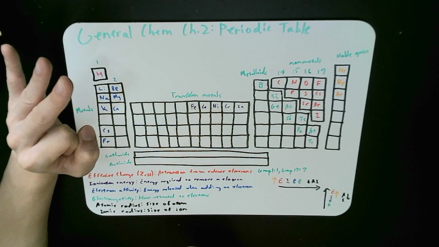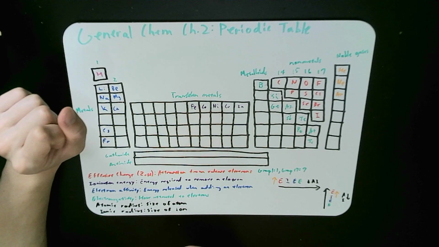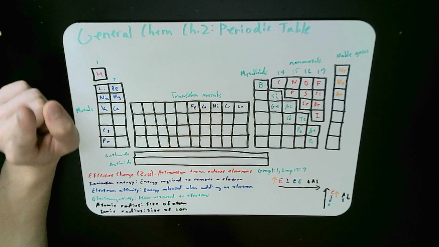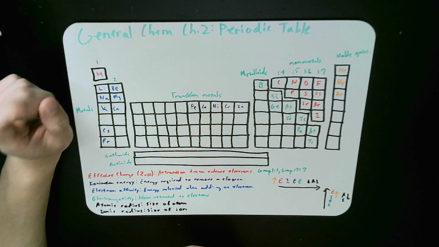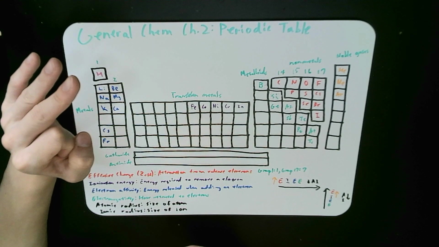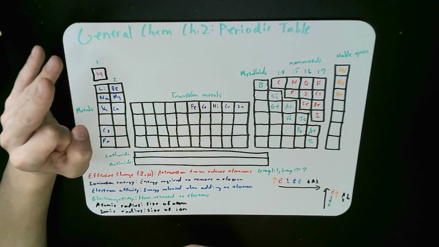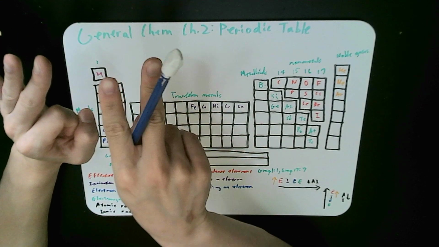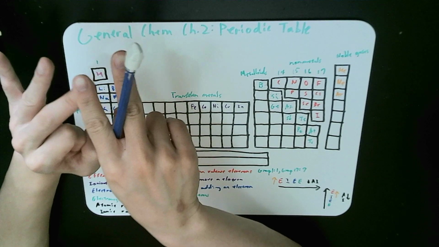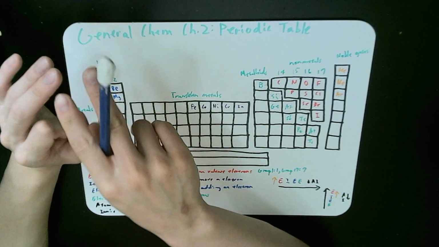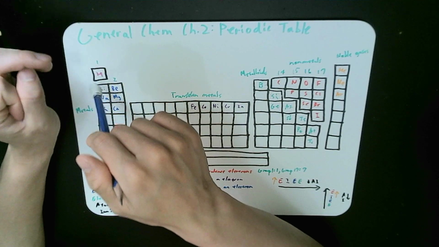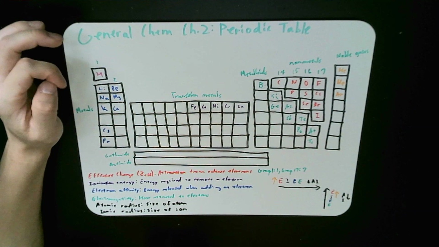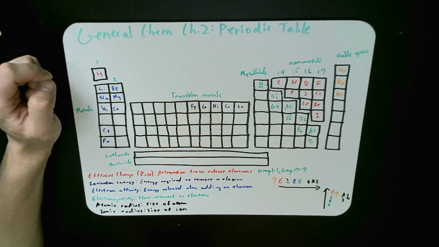Now, the first shell has 2 electrons, and the second shell has 1 electron. So the outermost valence electron feels a total of 3 positive charges from the nucleus minus the 2 electrons in the non-valence shell. It gets shielded. So 3 minus 2 equals 1. So it just feels that 1 effective charge for the valence electron.